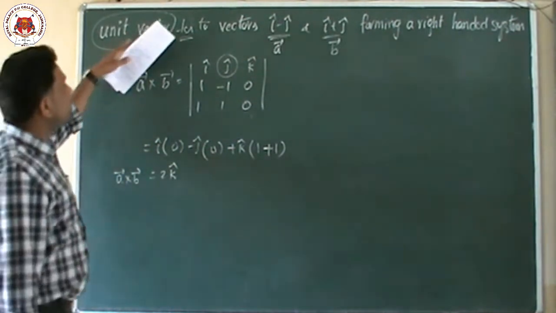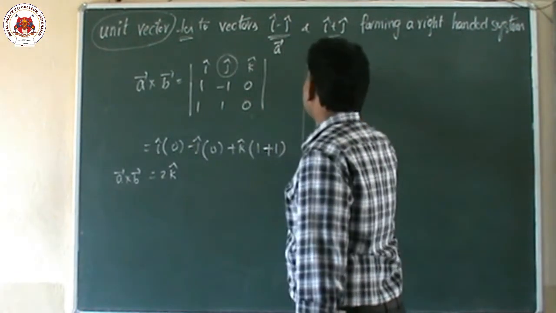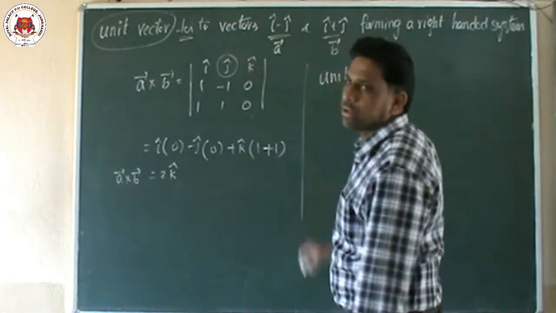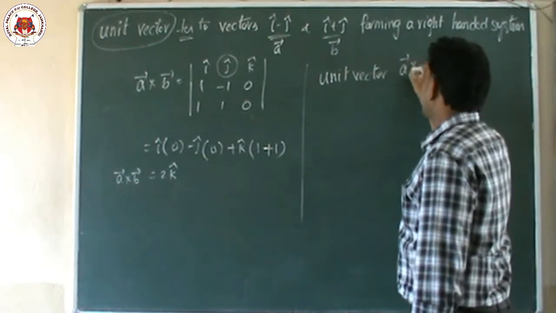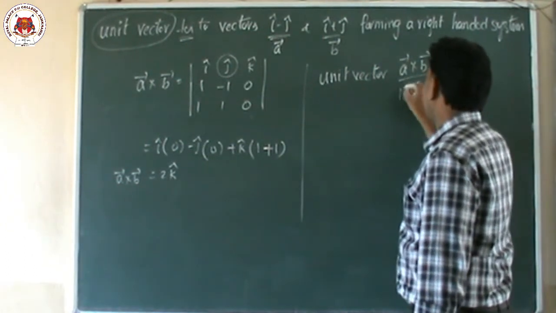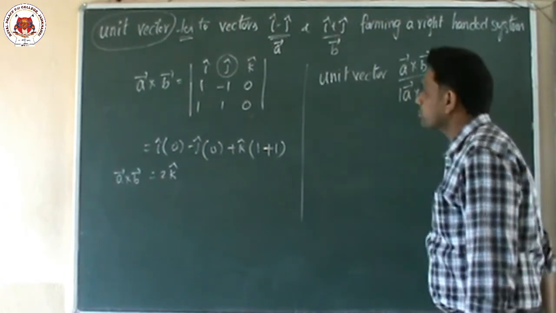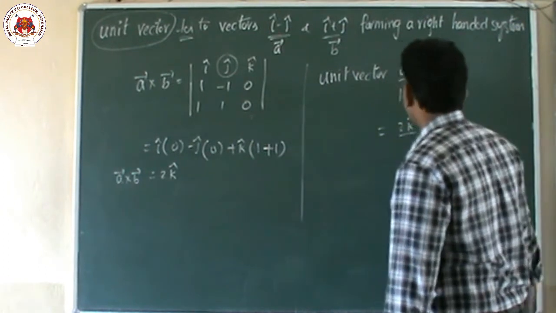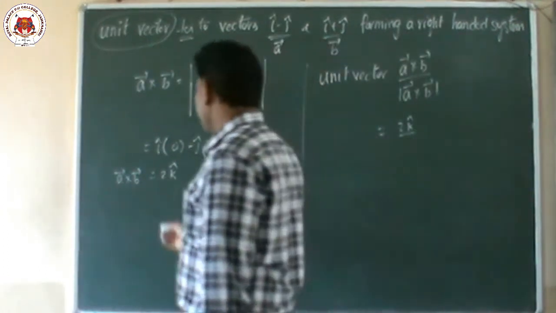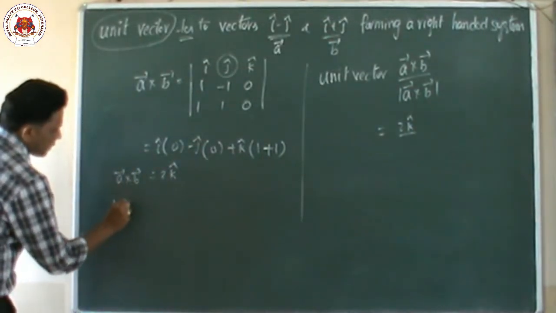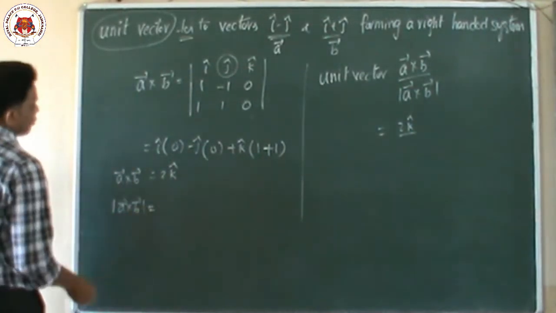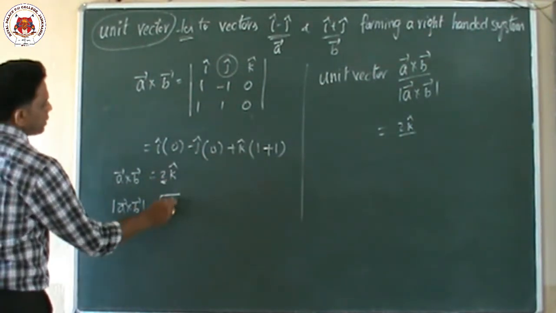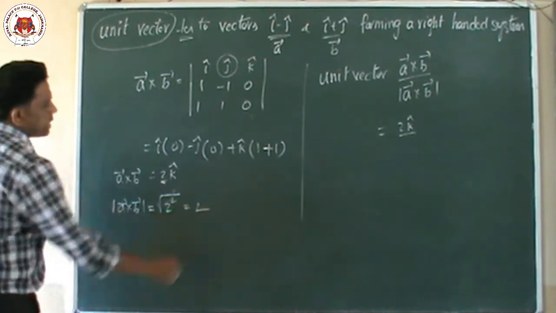Now he is asking the unit vector. Not vectors, he is asking only one unit vector which is perpendicular to both vectors. What is the formula? Vector A cross vector B by mod of vector A cross vector B. Vector A cross vector B is already there, what is that? 2k cap. But we want to find the modulus. So we will find the mod of vector A cross vector B. How to find the modulus? Modulus means square root of, here only k is there, its component is 2, so 2 square. Square root cancels. What is the answer? 2.